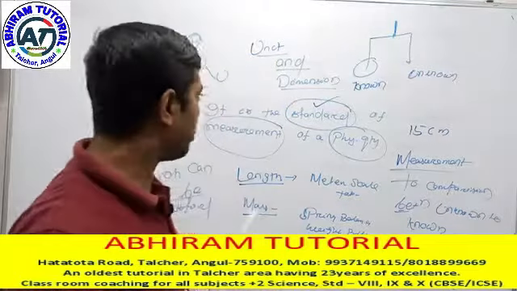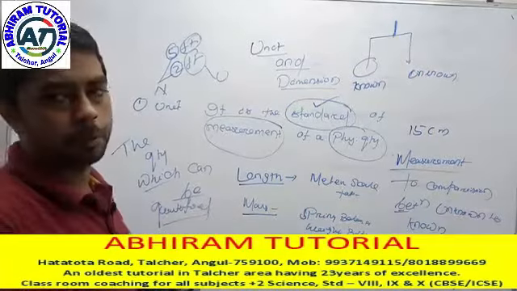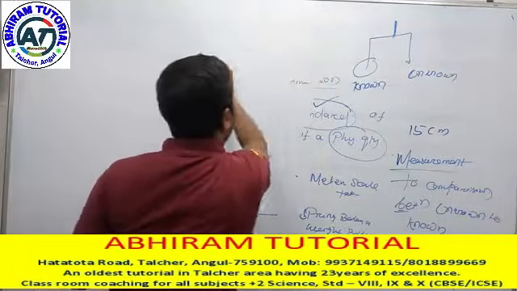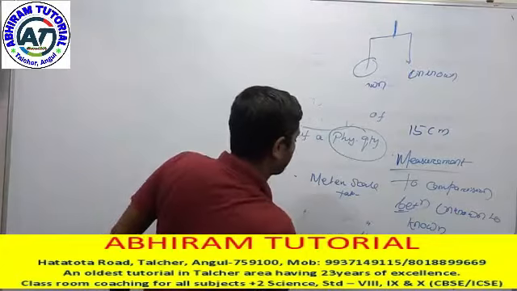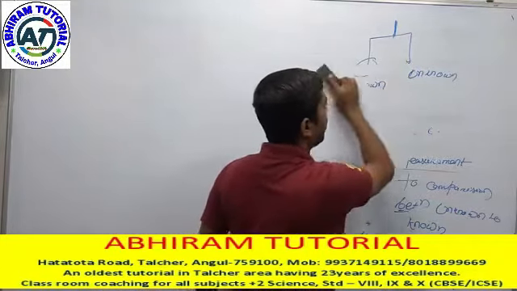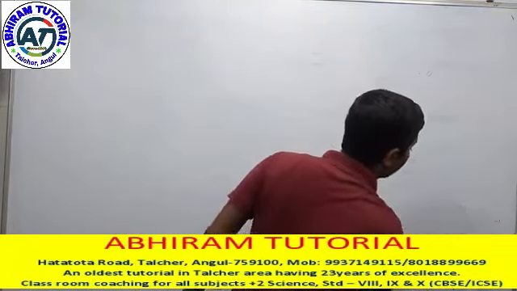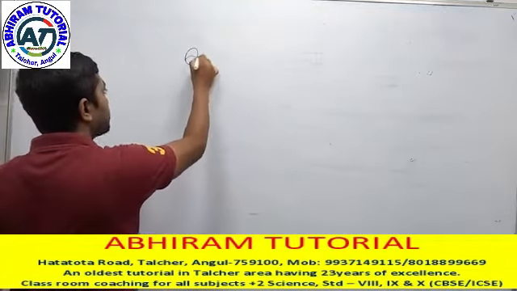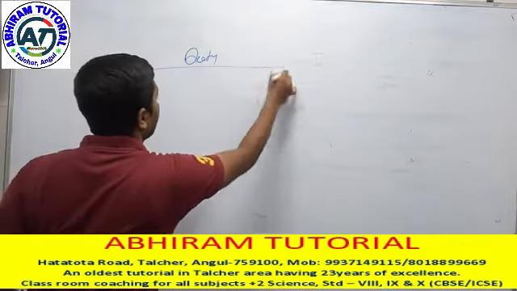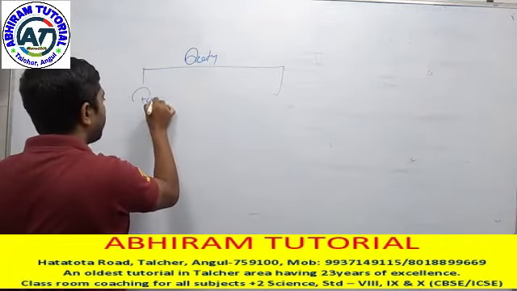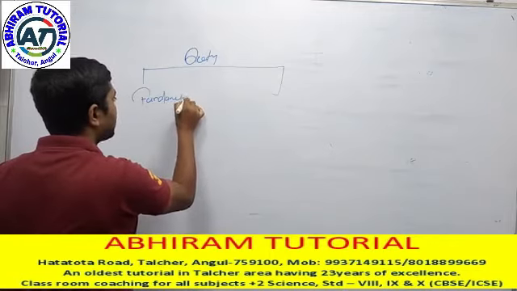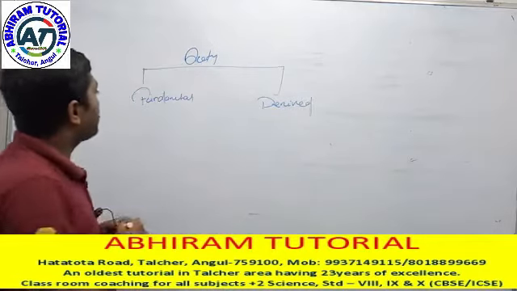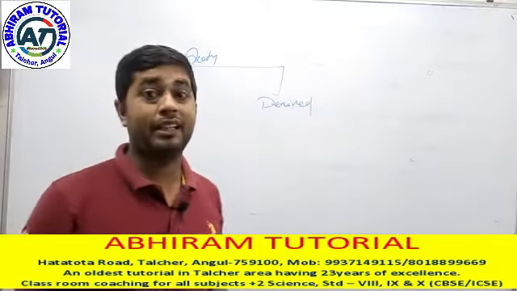Now we are going to discuss what the different types of unit are in our definitions. When we go to the types of unit, first we should know what quantities there are, because according to quantity, units can be classified. So what are the units and what are the quantities? You should remember, quantities are mainly of two types: one is fundamental, another one is derived. I will explain this with an example, a practical thing.